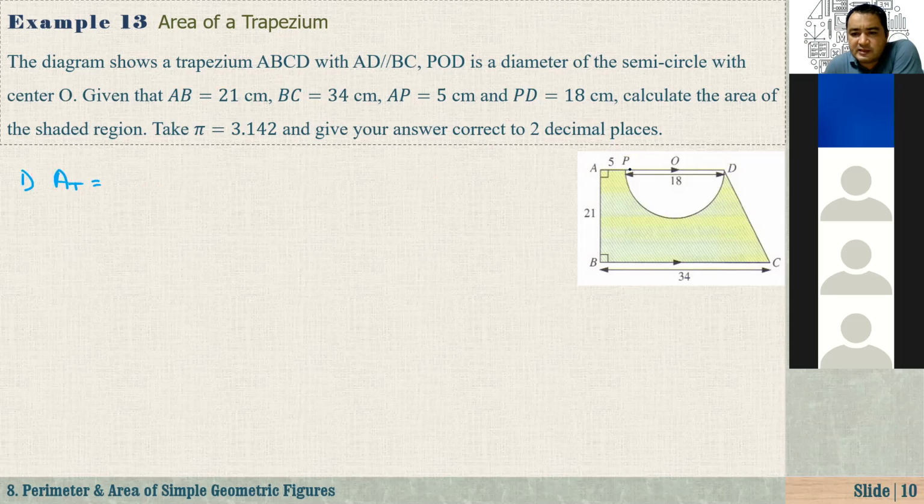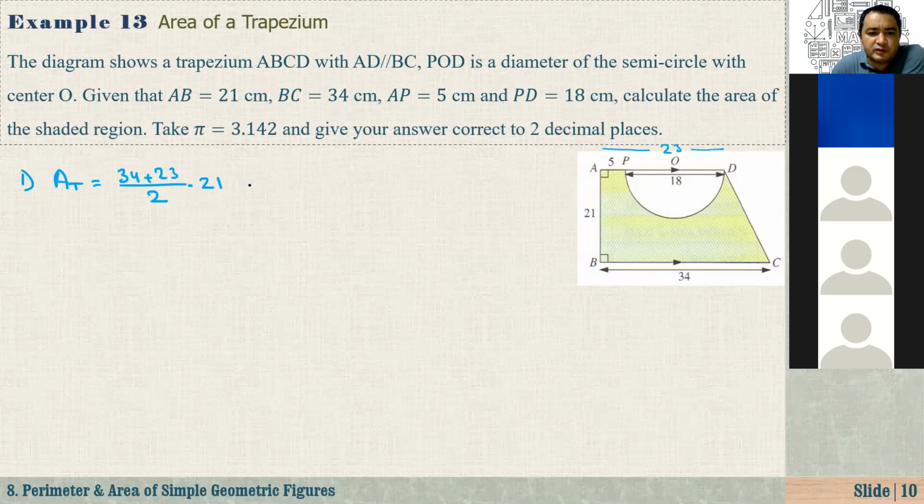What is it? It is the sum of the parallel sides. As you see here, the longer side is 34 plus, how about the shorter side? It is 5 plus 18, right? So this side is 5 plus 18, that's equal to 23. So that is 23 over 2 times height. What is the height of the trapezium? That's equal to 21. Which is equal to 34 plus 23. 34 plus 23, that's equal to 57, and multiply it by 21 and divide by 2.